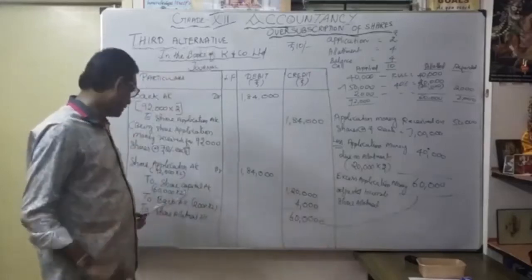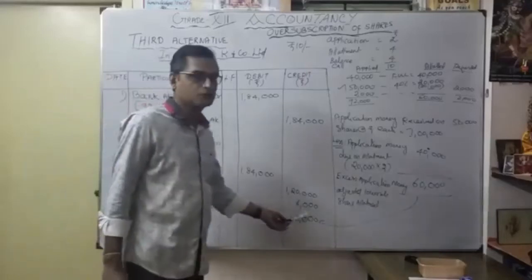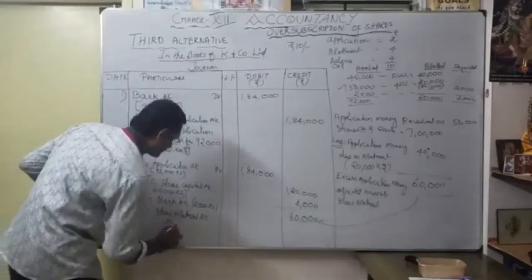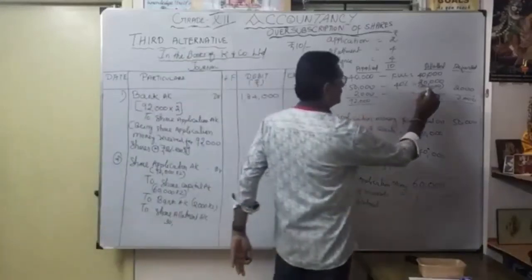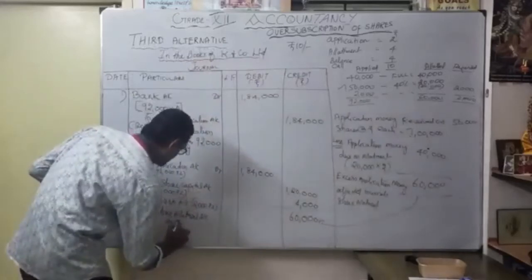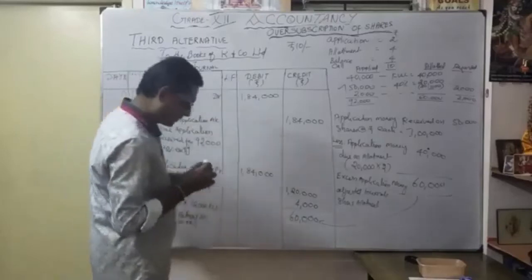You are not allotted how much? The 2,000 shares, so to bank account: 2,000 into 2, 4,000. Remaining how many shares? That's what here, 30,000 shares. Correct? Allotted only 20,000. The 30,000 application money received, na? The 30,000 into 2, that explanation 60,000.